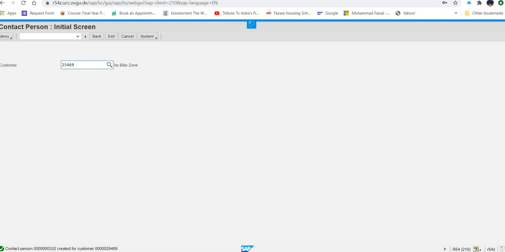Now the next thing that you have to do, you have to perform change customer activity. Now what is the purpose of this activity? After doing this activity, what happens? Customer will be fully activated to perform whatever the transactions he is allowed. Okay. So this step, change customer, we have to perform.